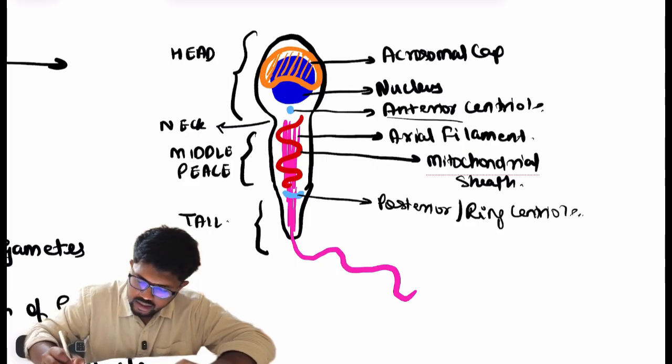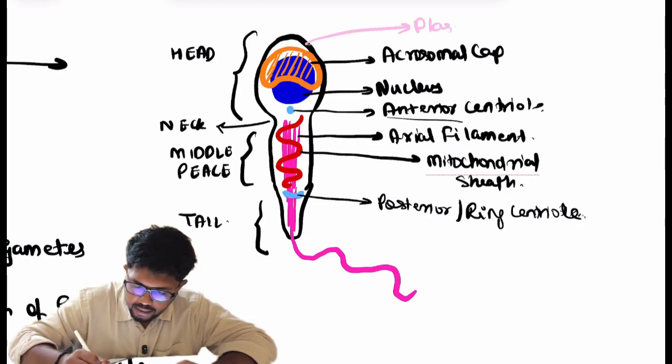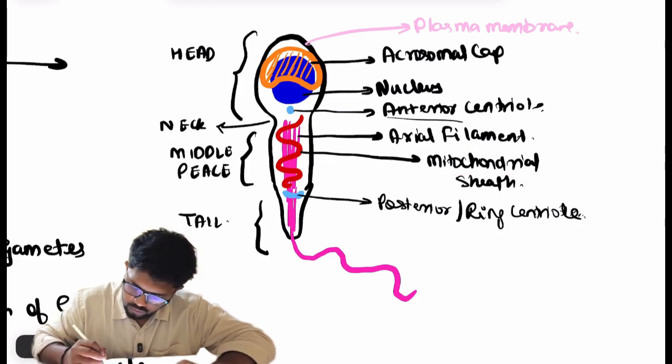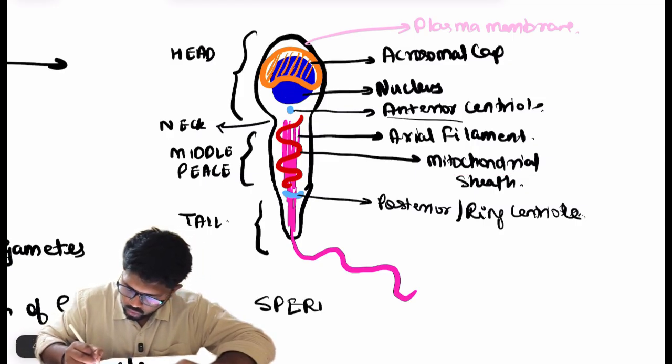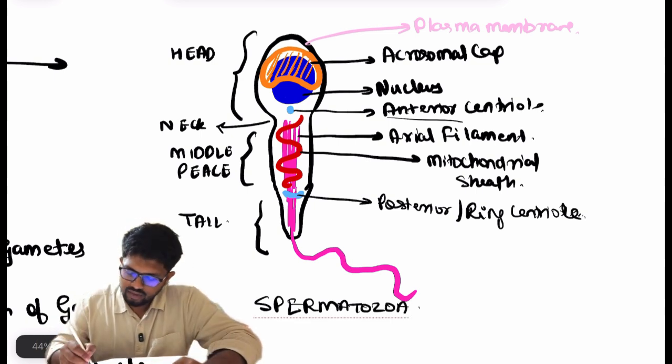This whole structure is covered by a plasma membrane. This is the structure of the spermatozoa.